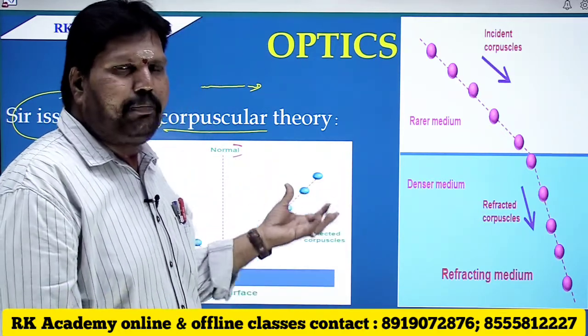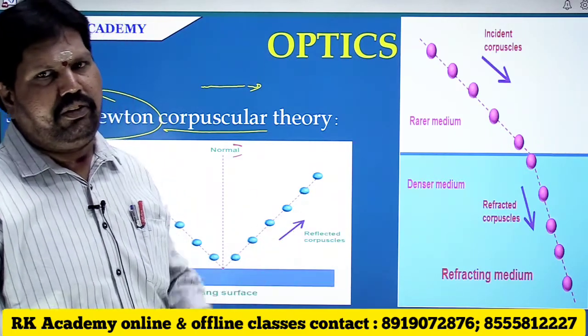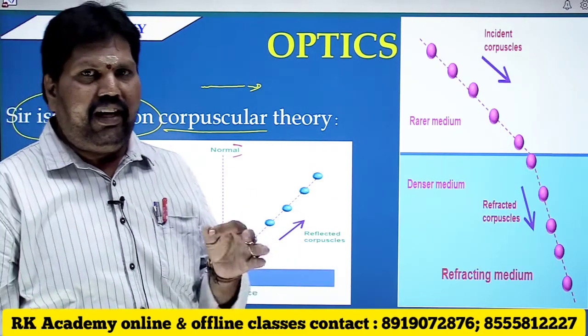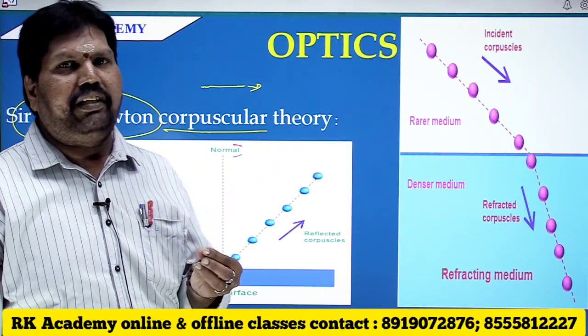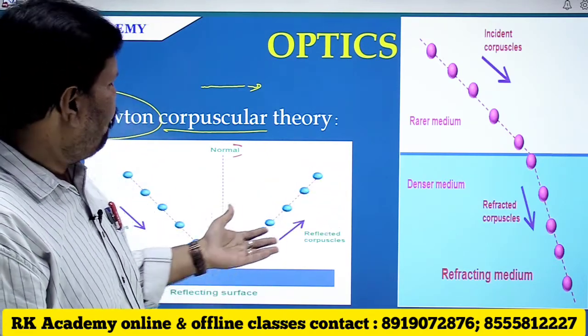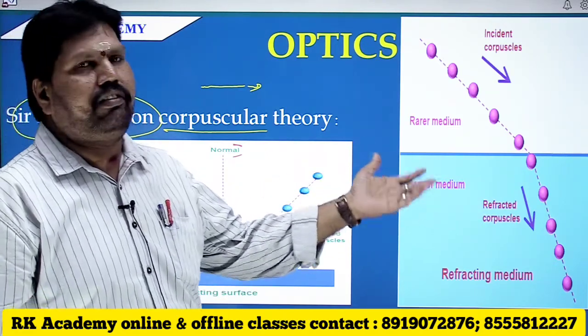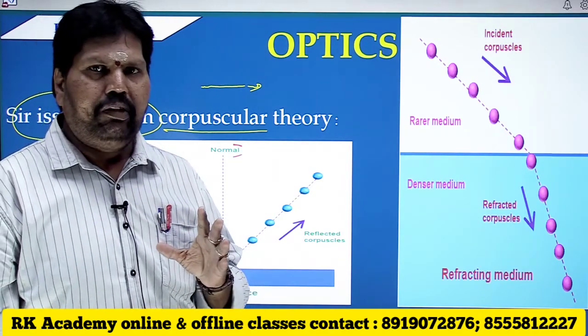So ray optics has been proposed by Sir Isaac Newton. From his theory, he explained the most important phenomena like reflection and refraction of light with his corpuscular theory.